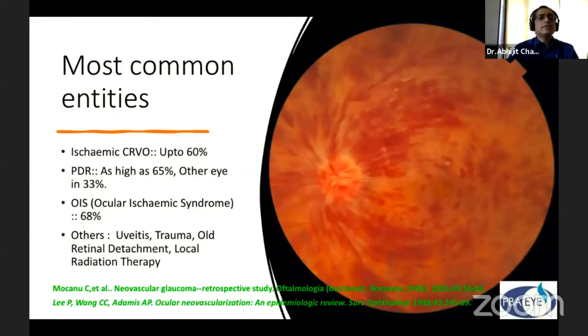The most common entities we have given, like ischemic CRVO. Up to 60% of ischemic CRVOs can land in NVG, and up to 65% of the PDR cases, up to 68% of the ocular ischemic cases can land in NVG. Then, of course, there are others which I already told.